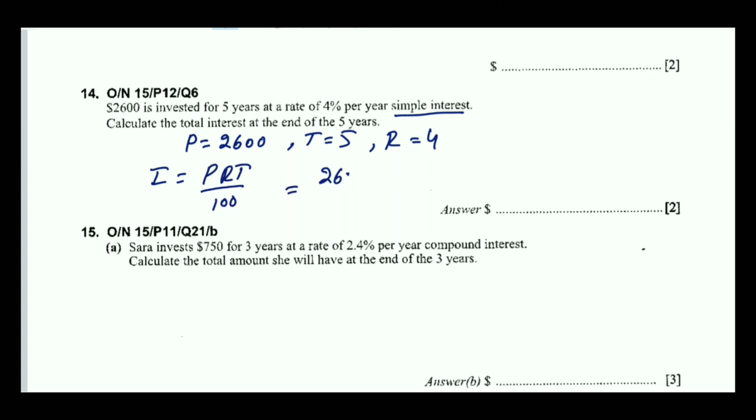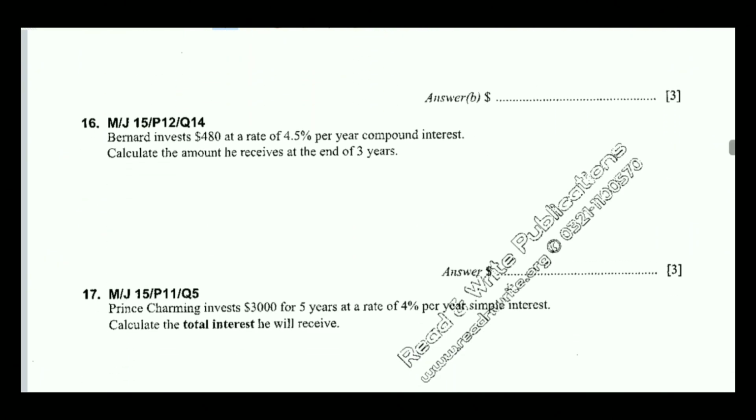Okay, P R T over 100. You will multiply it and you will get your answer, that is $520. Okay, so let's do the next question.